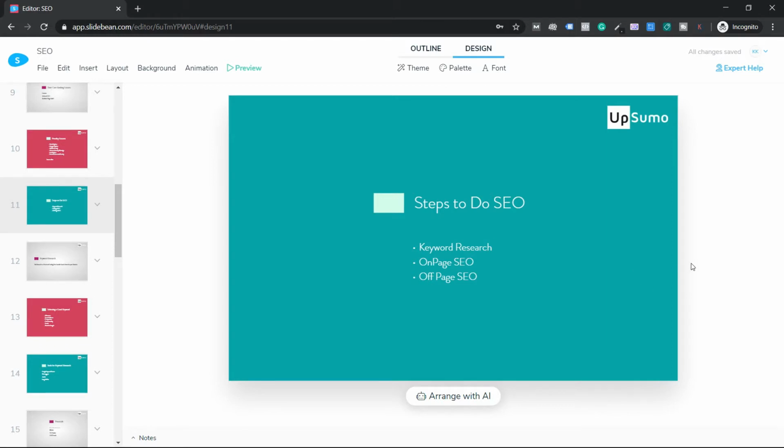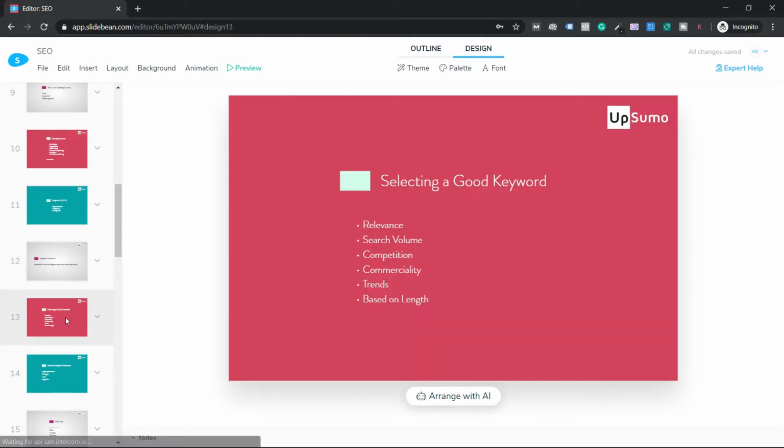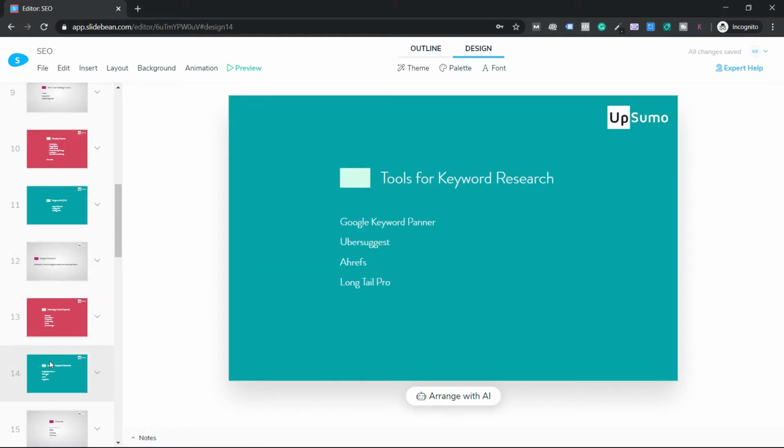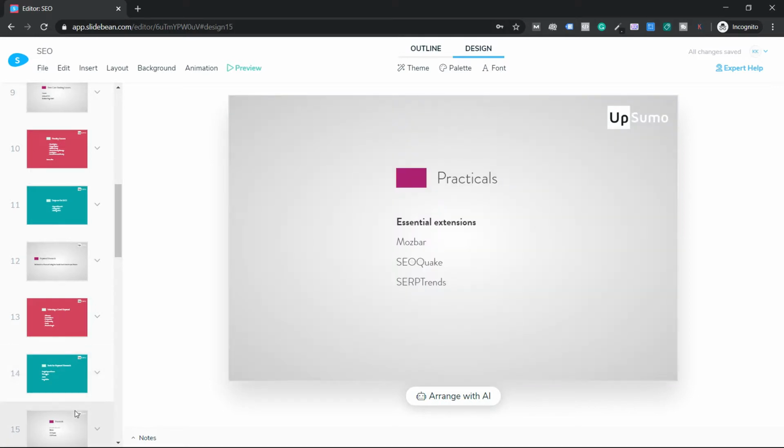Now coming to the next aspect, I told you called keyword research. So selecting a good keyword. Tools for doing keyword research, there are plenty of them, guys. Now coming to the essential extensions I want you guys to install. These are the few essential extensions I want you to install before starting the class.